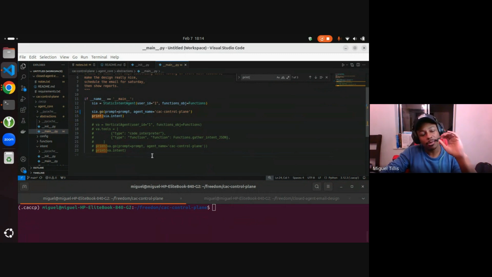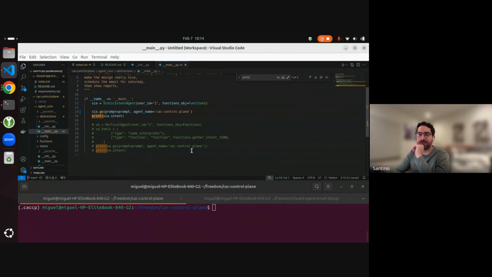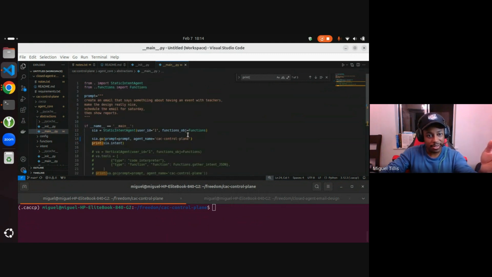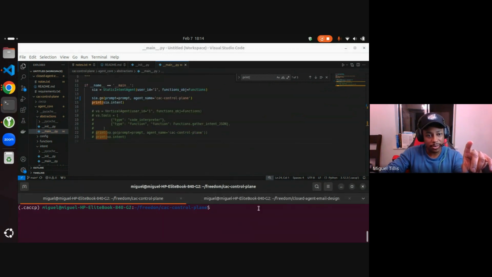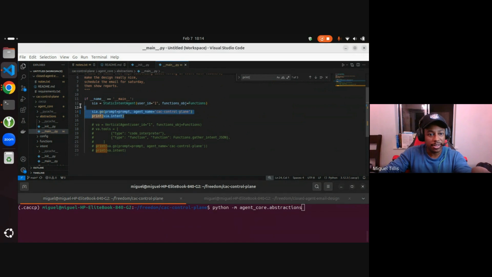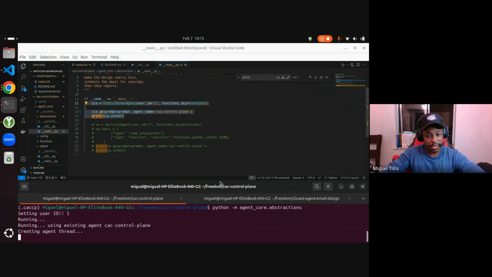Well, the first thing that I realized we should do is break up the intent. What do I mean by that? There's subtle intent. So that's the first layer, which is represented by an agent. I call this the static intent agent, which is the first step. What it does is, like I said, break up the intent. We'll take a look at the code in a second, but first let's just run it and I can show you the result really quickly. I have a module called abstractions, which takes everything and whittles it down to just a few lines here, as you can see. And so if we run this, bam, let's take a look at the result.